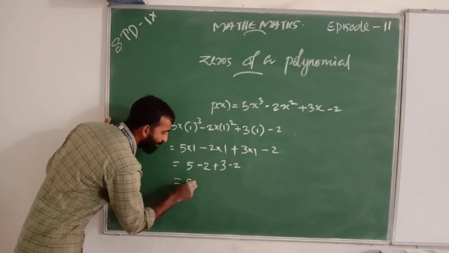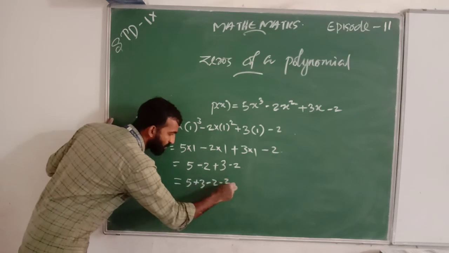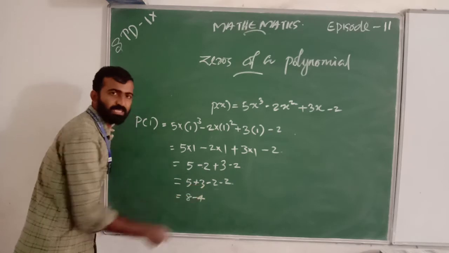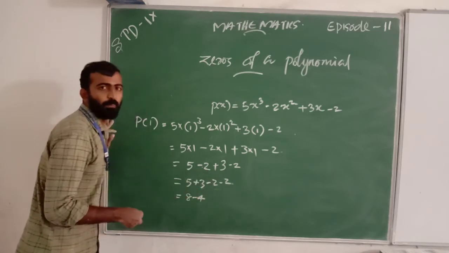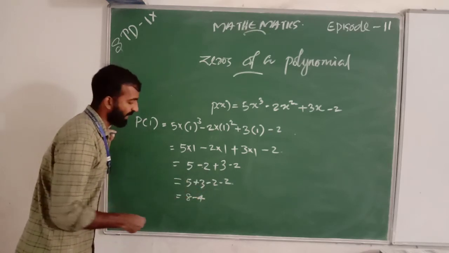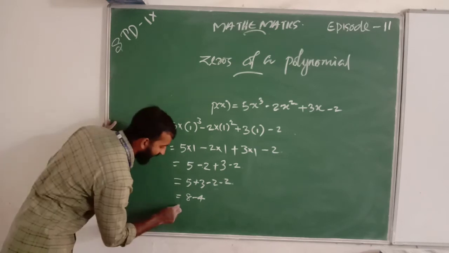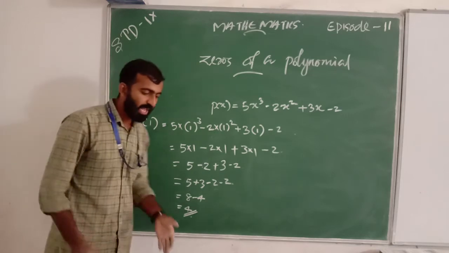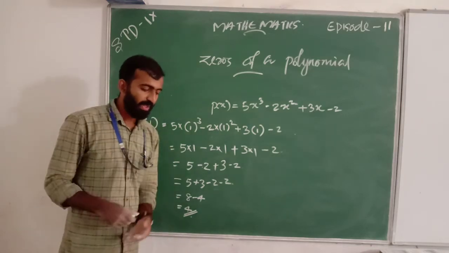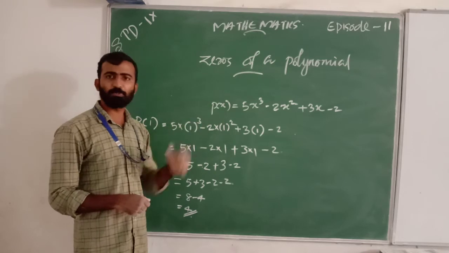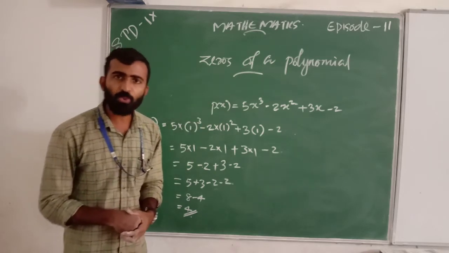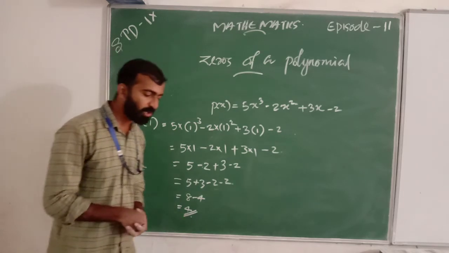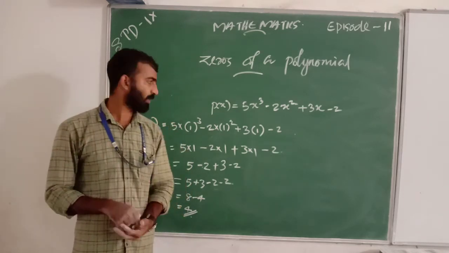That is 5 plus 3 minus 2 minus 2, which is 8 minus 4. The answer is 4, and in your textbook the answer is also 4. So p of 1 equal to 4.